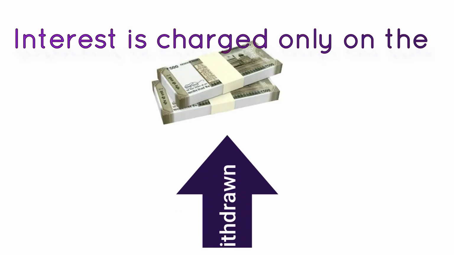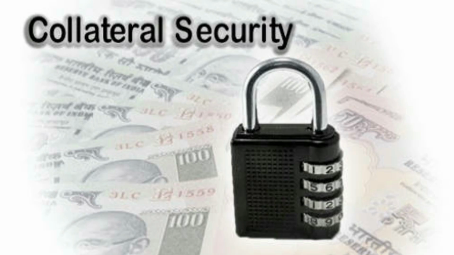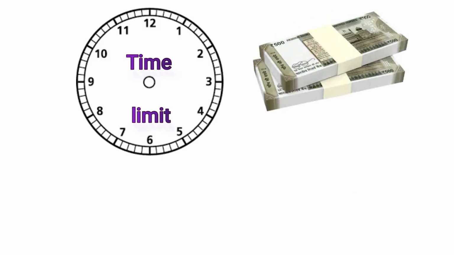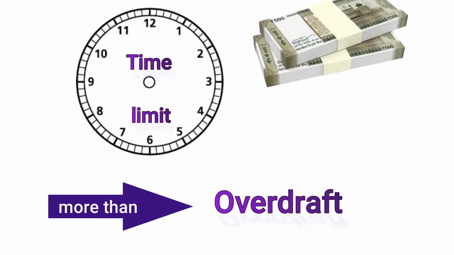Interest is charged only on the amount withdrawn. The cash credit is given against the security of tangible assets and/or guarantees. Unlike in the current account, the collateral is mandatory in cash credit. The time limit and the amount given in cash credit are more than compared to overdraft.